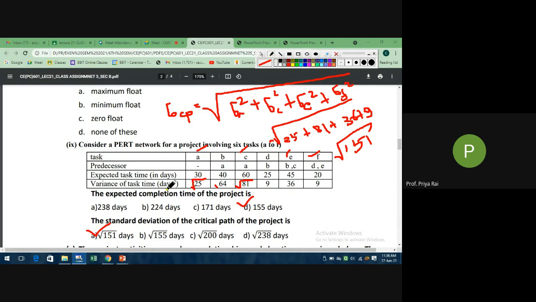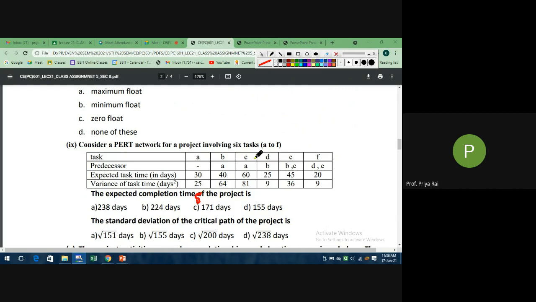See, the variance is given, so first calculate the standard deviation. Standard deviation is the square root of variance, that is the square root of 25, so it will be 5, 9, 6 and 3. The standard deviation of A is 5, of C is 9, of E is 6, and of F is 3.